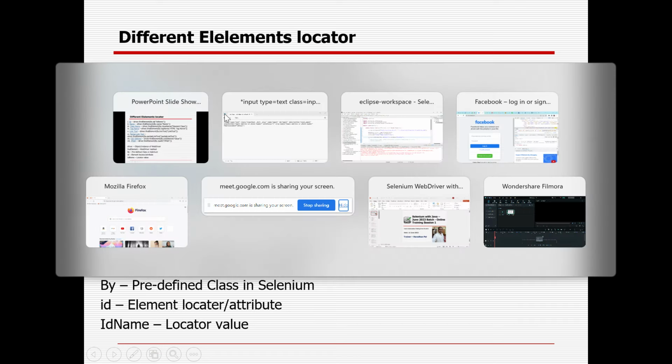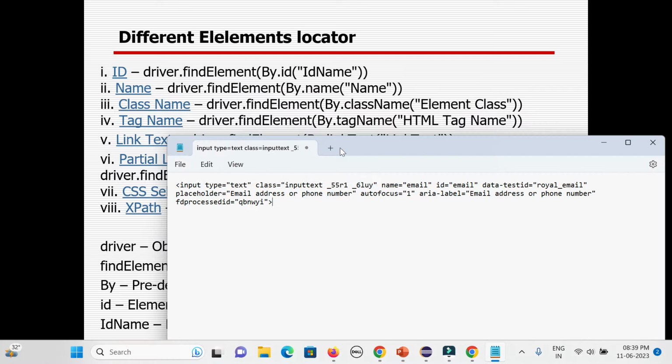Okay, class name. You could see there's a class available, right? That is the class element locator. But the problem is that it will only work if there is no space in the whole class value. Here there's a space available, you could see, so it will not work. So in case there is no space available, you can take the class. But in case there is a space available, it will not work. Sometimes, in case space is available and the first part is unique, then you can take the first part.